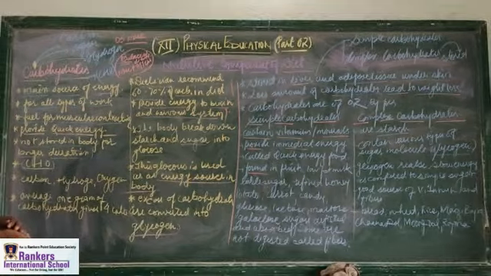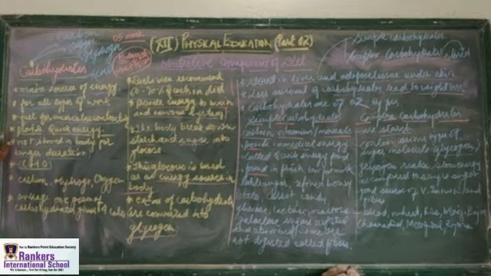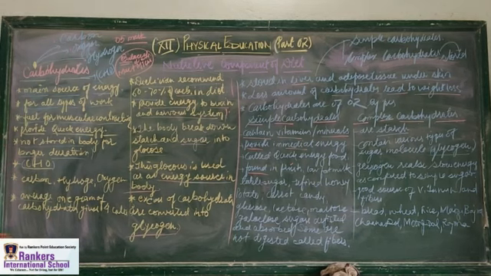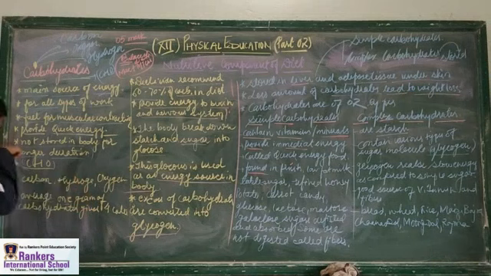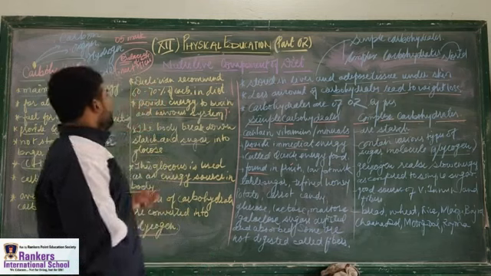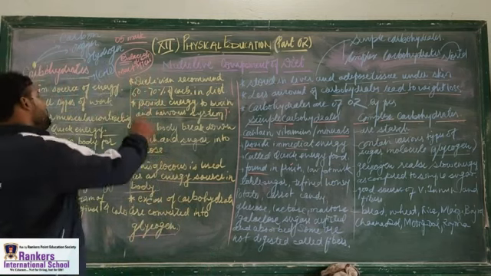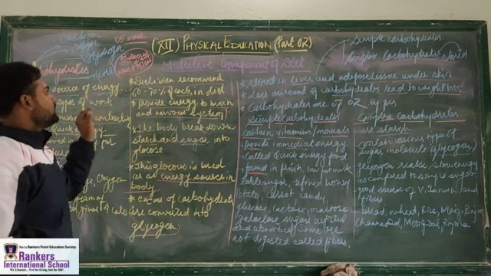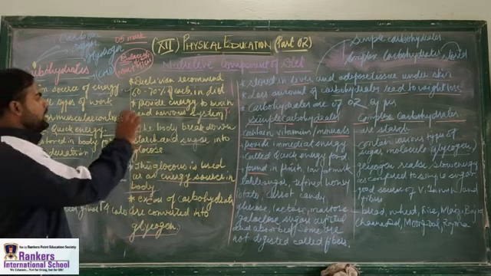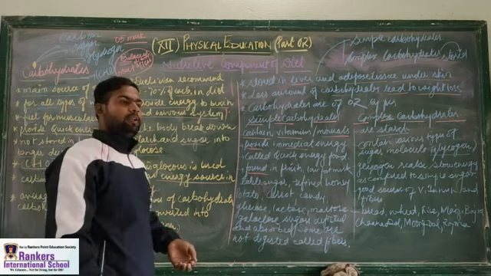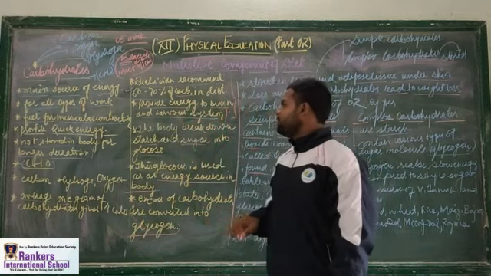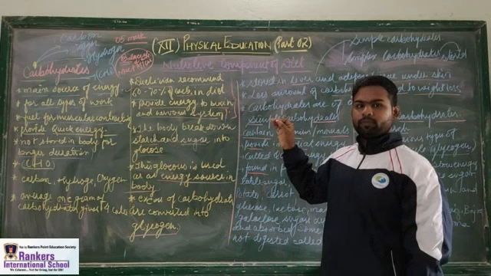It provides quick energy. It is not stored in the body for a longer duration. It is made up of carbon, hydrogen and oxygen. This may be a question: how many calories does an average 1 gram of carbohydrate give? It gives 4 calories. Dietitians recommend that 60 to 70% carbohydrate in our diet is a must. It provides energy to the brain and nervous system. That is also an important point.